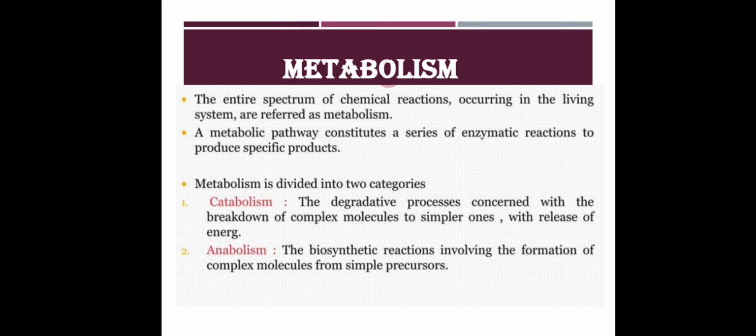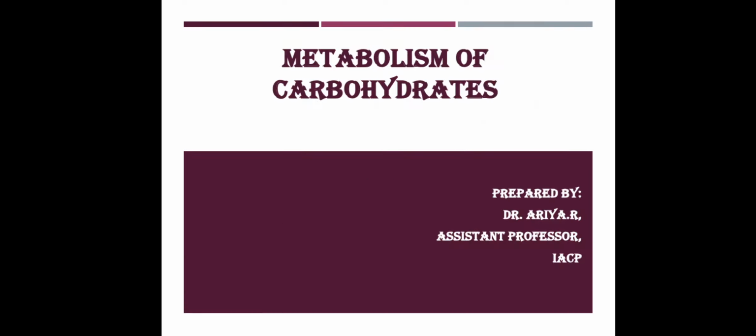So, whenever a chemical reaction happens, it mainly means a reactant reacts to form a product with the help of an enzyme. All the biochemical reactions involve an enzyme which catalyzes the biochemical reaction. So here metabolism refers to the metabolic pathway, the entire spectrum of chemical reactions occurring in the living system. Metabolism is divided into mainly two categories, that is catabolism and anabolism.